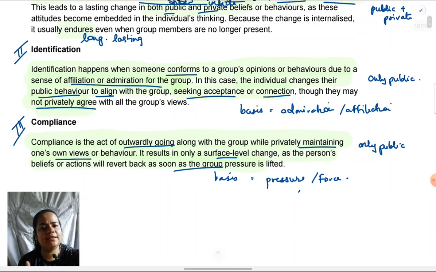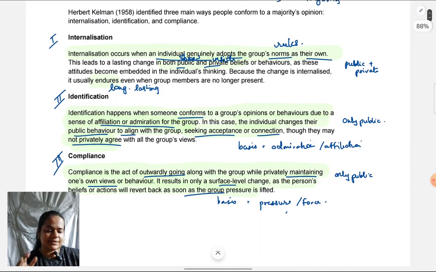So, what we've seen at the beginning, internalization is the deepest level of change that takes place because it is from the core, it is from within the individual. It is an attitudinal change which results in change in behavior.